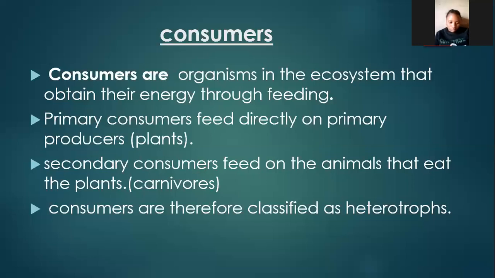These consumers are at different levels. They are primary consumers that directly feed on primary producers. Those like herbivores, we are talking about goats, cattle, those that directly feed on grass, on plants. They are called the primary consumers. On the other hand, secondary consumers feed on animals that eat plants. For instance, if a lion feeds on a goat, then it is called a secondary consumer. All these are referred to as what? Heterotrophs.